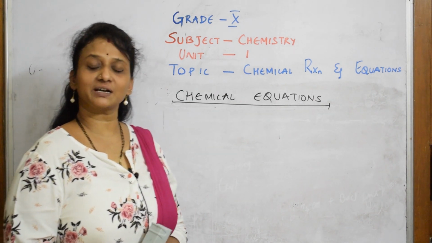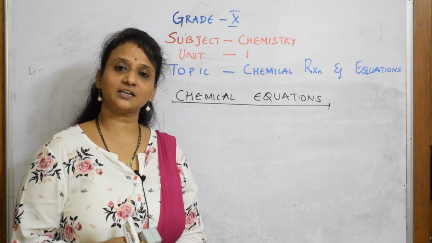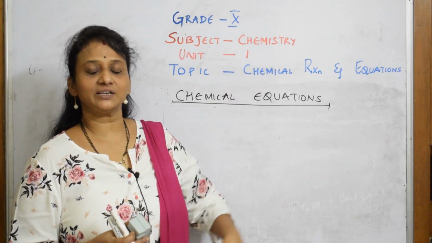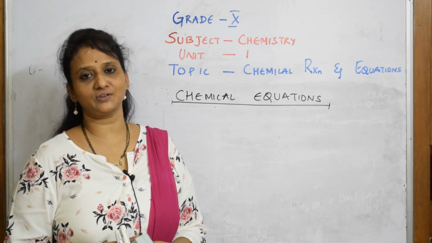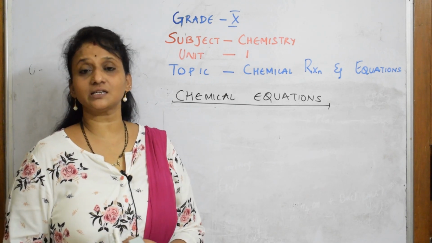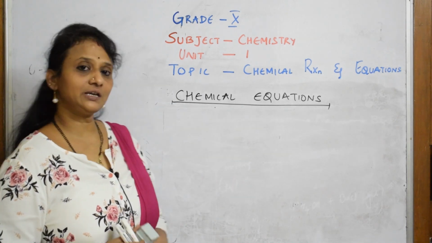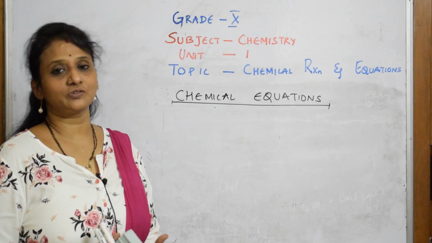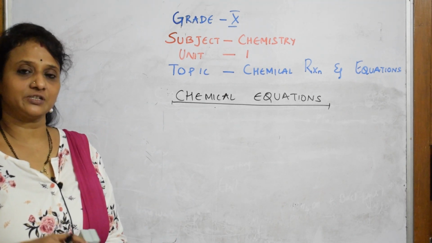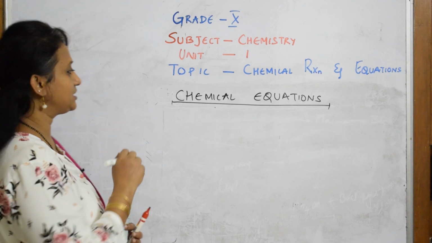Right, so welcome back students to one more session of unit 1, grade 10, the chemical reactions and equations chapter. Till now I have explained what actually is a chemical reaction, and in detail the characteristics of a chemical reaction. Today we'll see what actually is a chemical equation, why I should balance, and what the concept is. If somebody asks me what a chemical equation is, how can you define that? Let us write that.